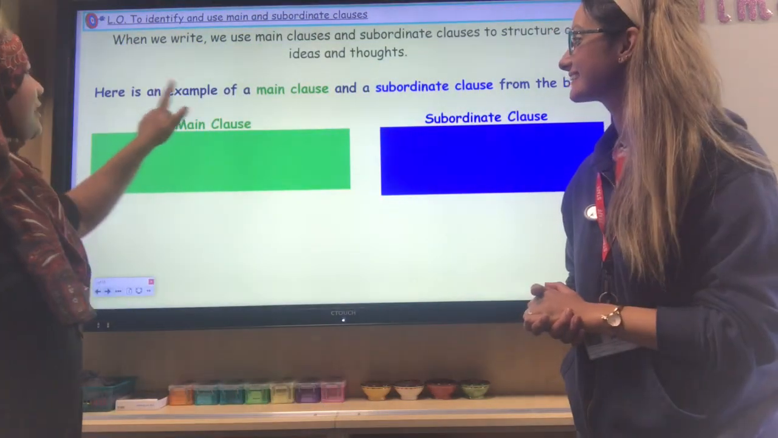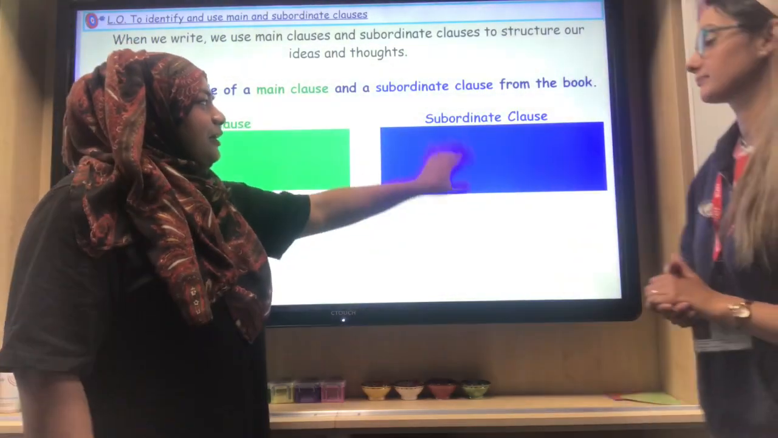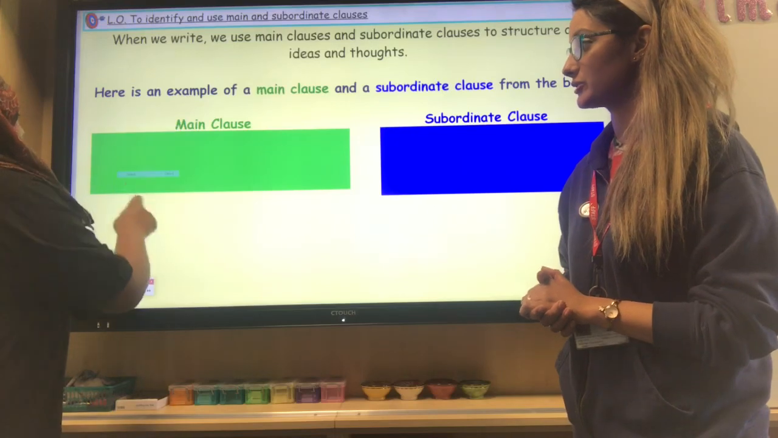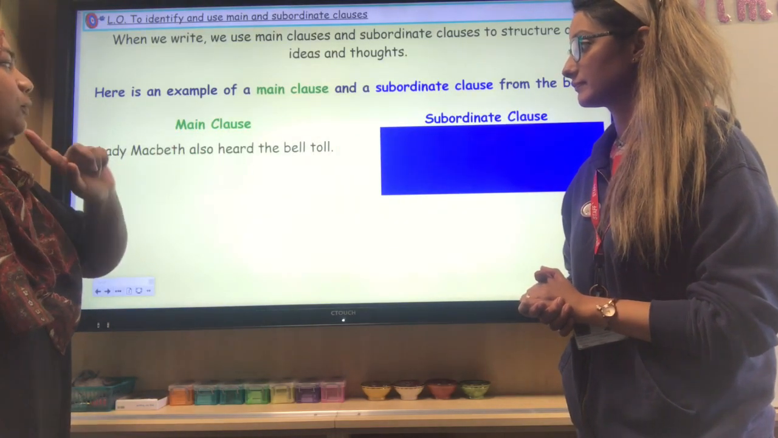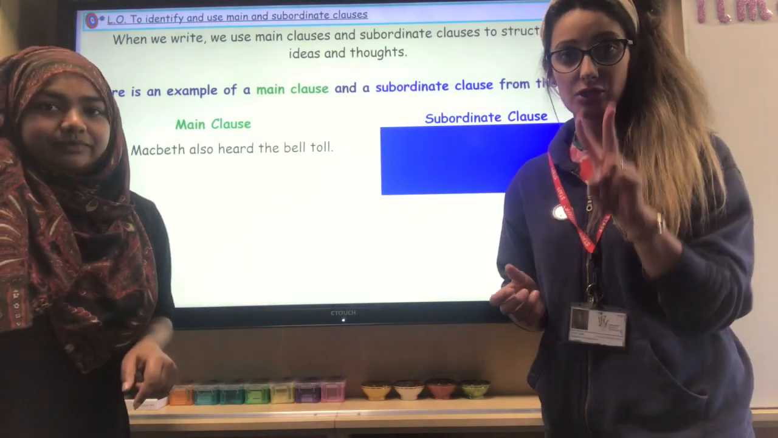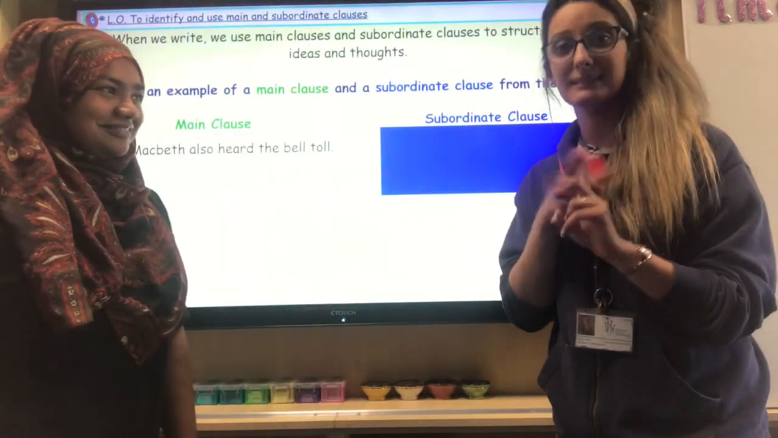So here's an example of a main clause. I've colour-coded it, so it's green, and a subordinate clause from the book, and it's blue. Mrs. Gale likes a bit of colour coordination, don't you? I do. Okay, so main clause: Lady Macbeth also heard the bell toll. So what does a main clause have to contain, Mrs. Gale? A main clause must contain two aspects. It must contain a subject and a verb.